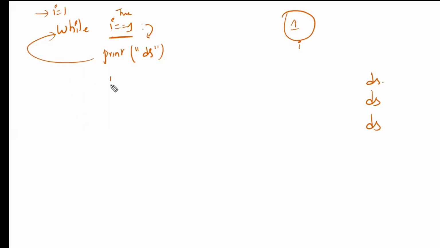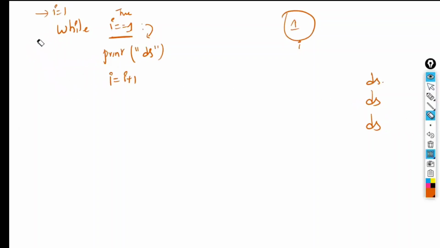Now, if you write inside this i is equal to i plus 1, what happens? First, i is equal to 1 is taken. Since the condition is true, it enters and prints ds. Up to here it is okay. After that, i is equal to 2: the object 2 is assigned to i, and the previous i is deleted. Now the condition 2 is equal to 1 is false, so it comes out of the while block.